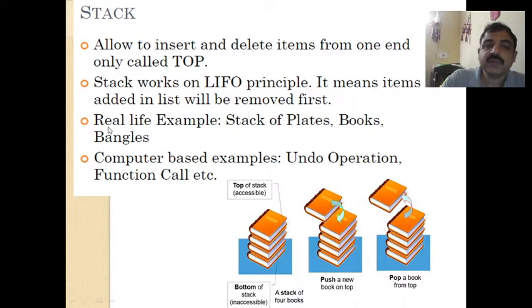So a real life example is a stack of plates or books or bangles. There is a particular way of storing and removing the elements in a stack, which we call LIFO. LIFO means last in first out. Whichever is entered last will come out first. A computer based example is the undo operation, that means cancel the previous action, or the function call. How one function is called within another can be compared with the stack.